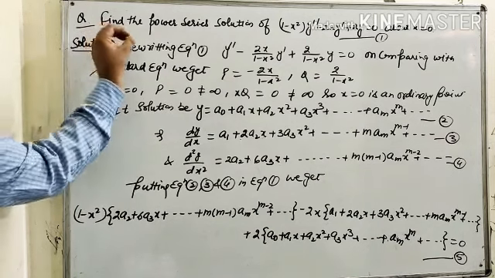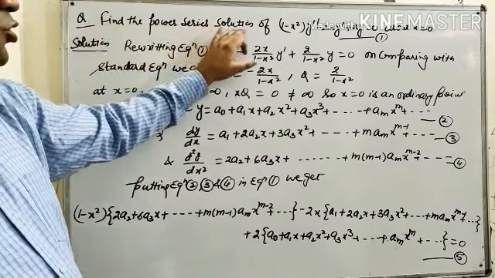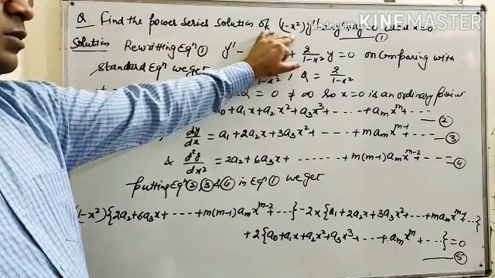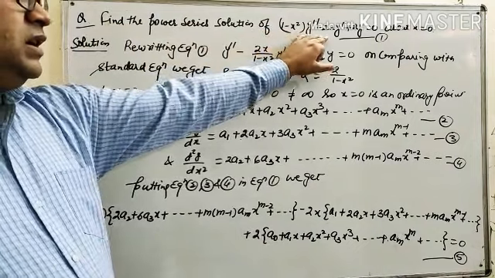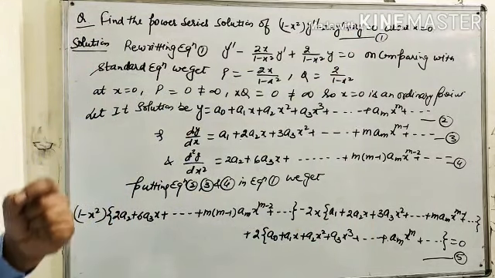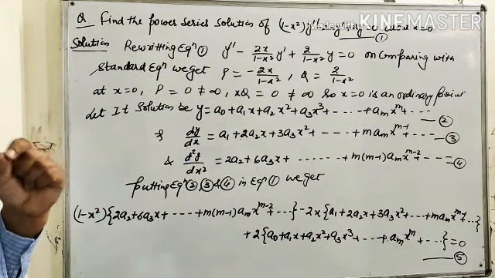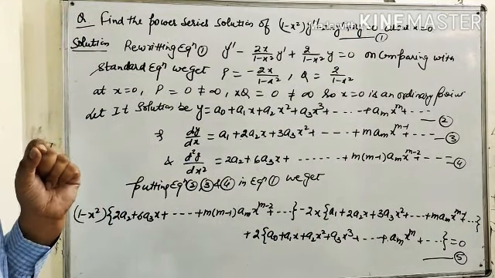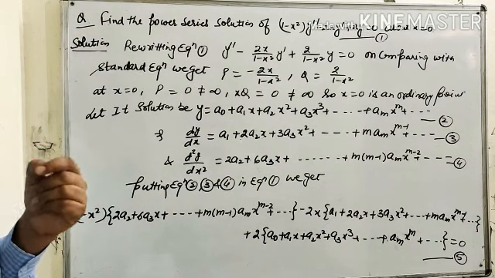Now the problem is, find the power series solution of (1 minus x²)y'' minus 2xy' plus 2y equals 0 about x equals 0. So first we have to identify whether x equals 0 is an ordinary point or a singular point.